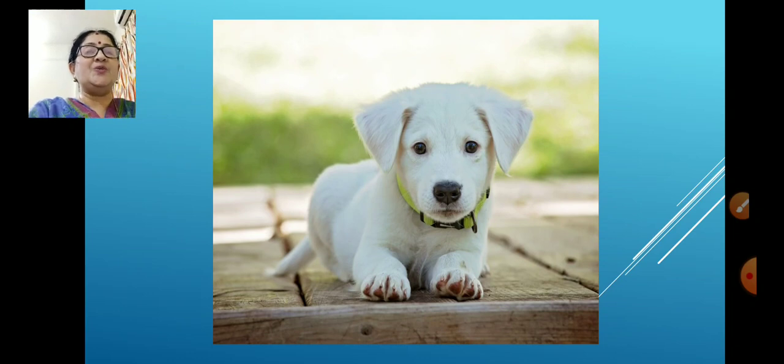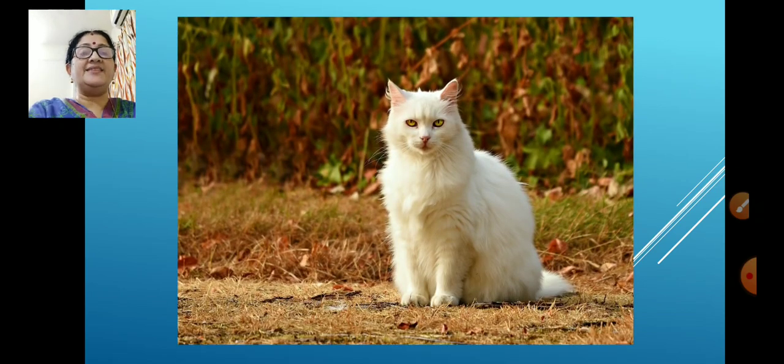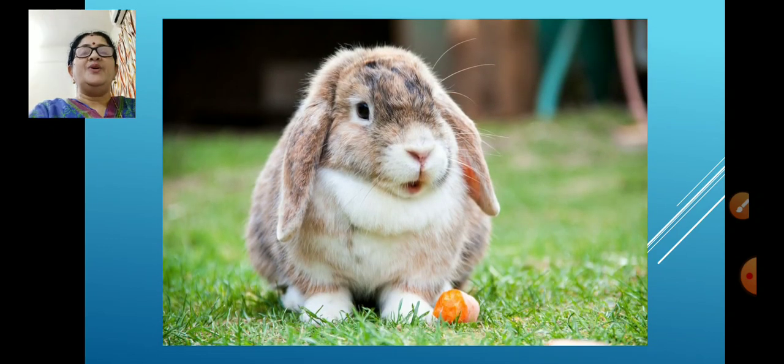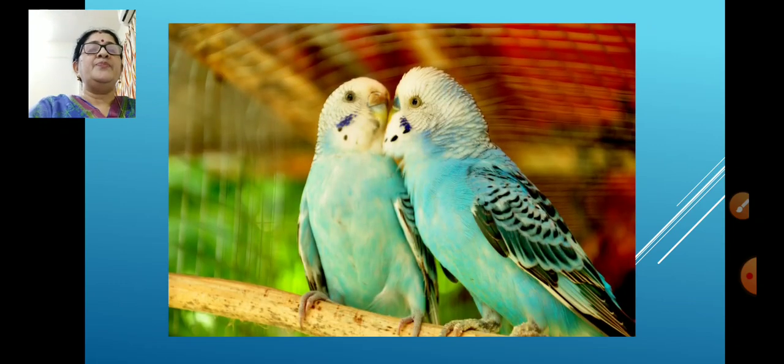Dog, so cute it is. This is a pet animal. Dog is a pet animal. Cat. Cat is also a pet animal. Rabbit, so cute. The rabbit is also a pet animal. Parrot. Parrot is a pet animal.